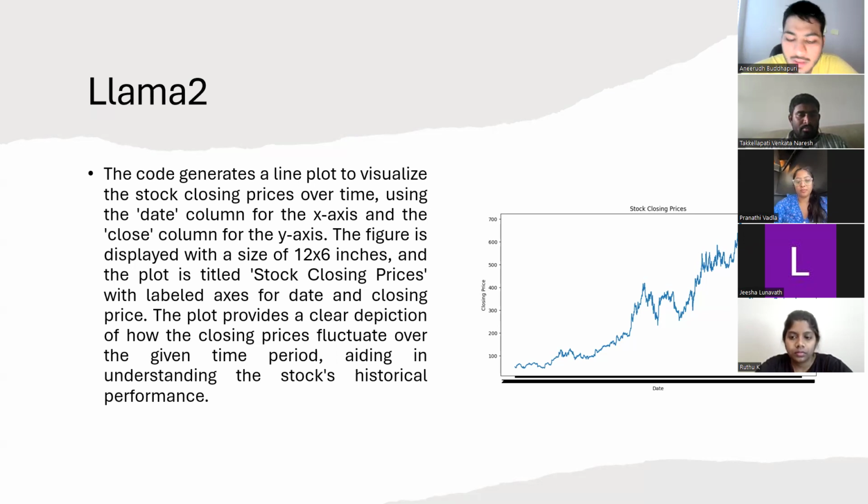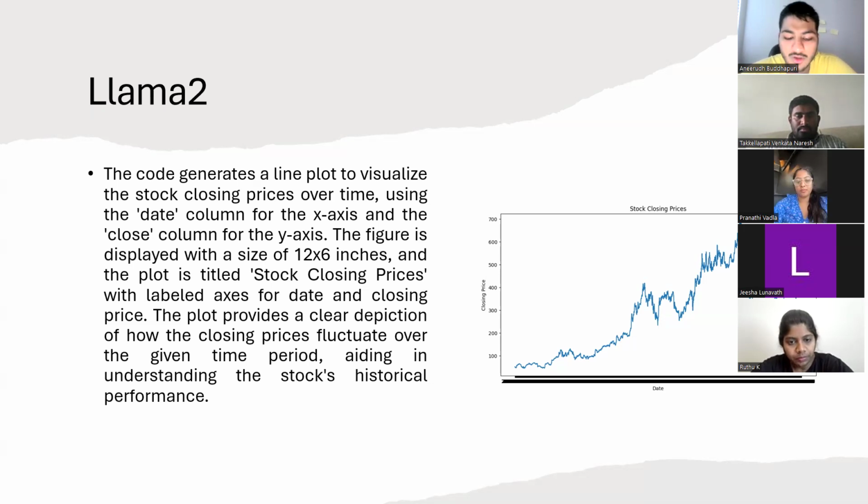The method we have used here is a line plot generated using matplotlib, a Python library, with date on the x-axis and close, which is the closing price, on the y-axis. The figure size is set to 12 by 6 inches for better visibility for our stakeholders.